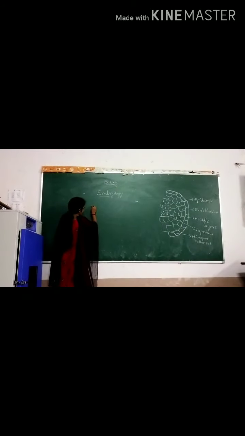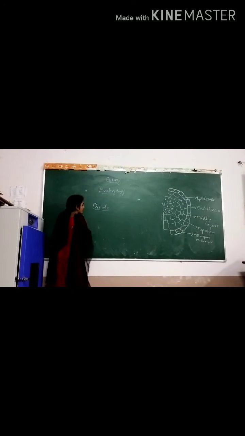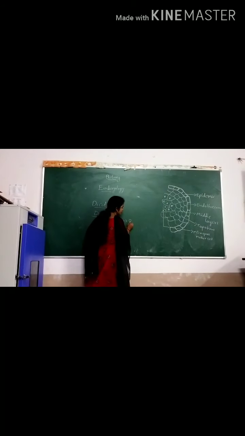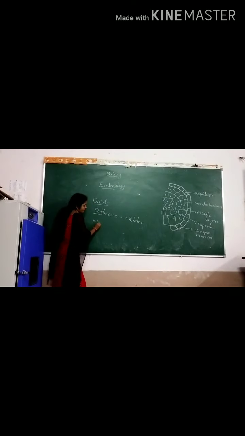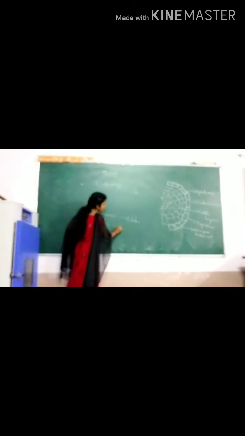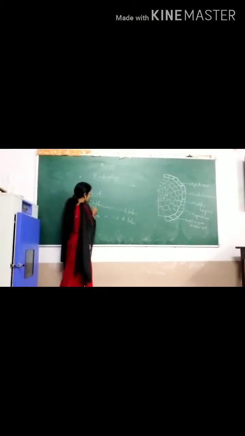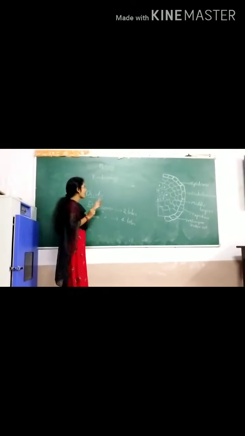Angiosperm anthers are dithecous. Dithecous means two lobes are present, and monothecous means only a single lobe is present. Di means two, and theca means lobes. So two lobes are present in the anther.